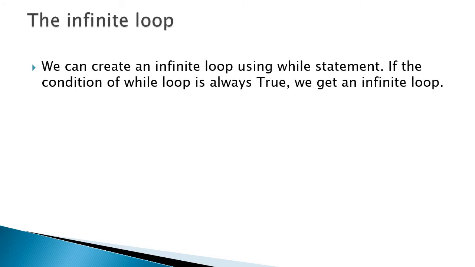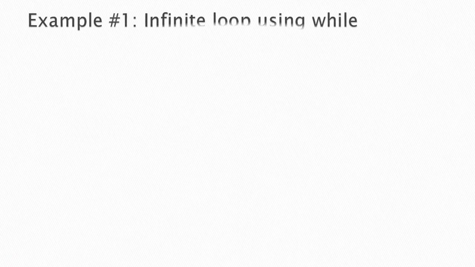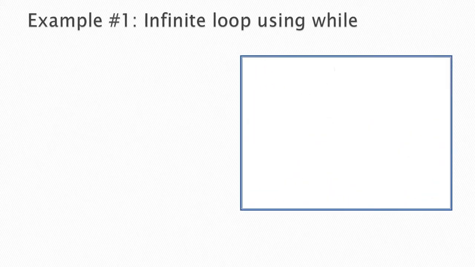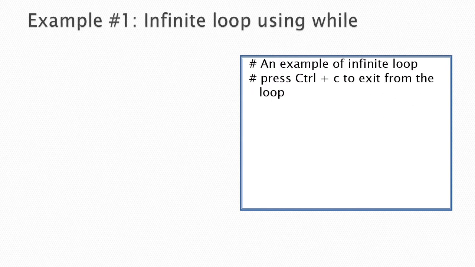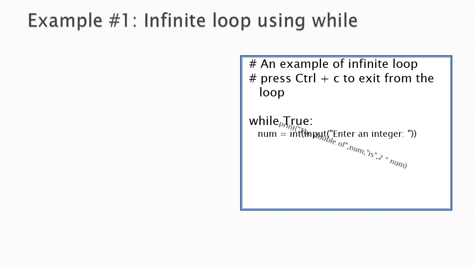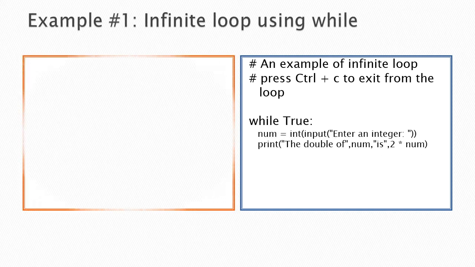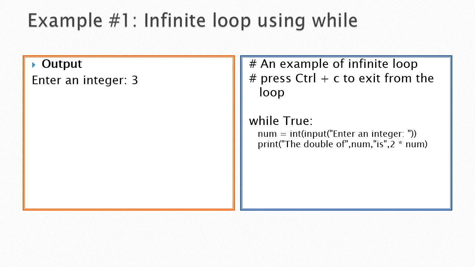Last, infinite loop. Infinite loop means the loop will never terminate. Infinite loop using while. So the example: while True is given and we are entering an integer at runtime, and it will be multiplied by 2. See here, after printing that, for example, if we give the value 3, then what happens? 2 into 3, 6 will be printed.